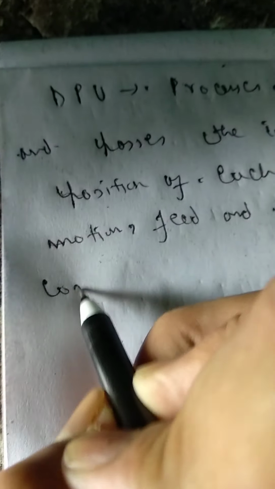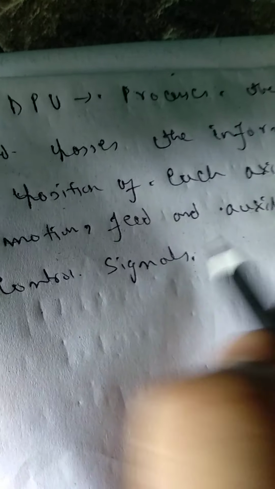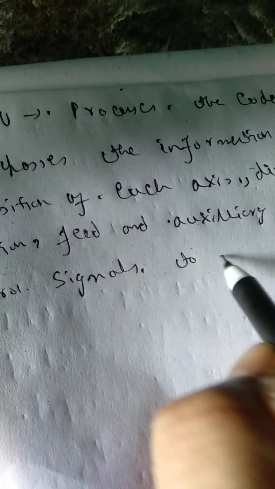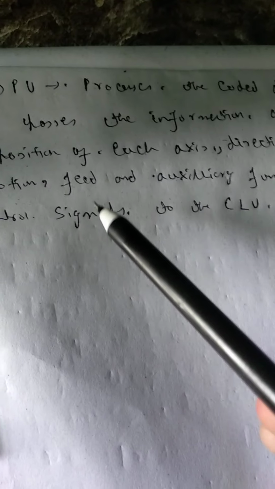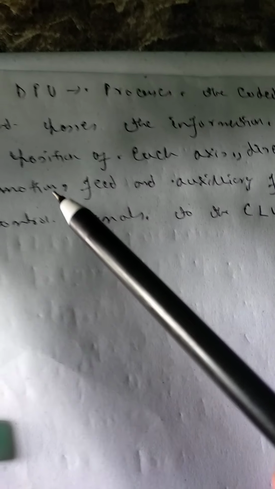Auxiliary function control system. Auxiliary function control signals to the control loop unit. So what this does is that it processes the coded data and passes the information on the position of each axis, direction, the condition of this axis, motion, feed, and auxiliary function control signals to the CLU. So it passes the data to the CLU.